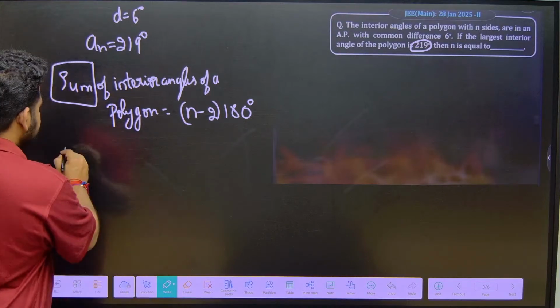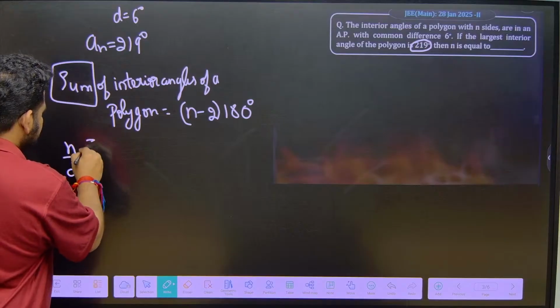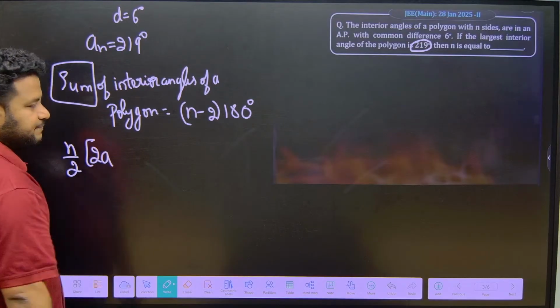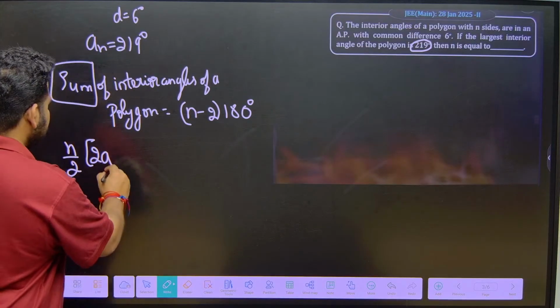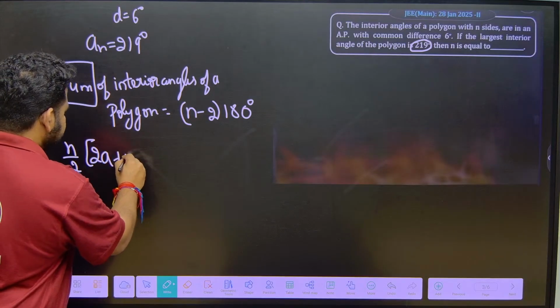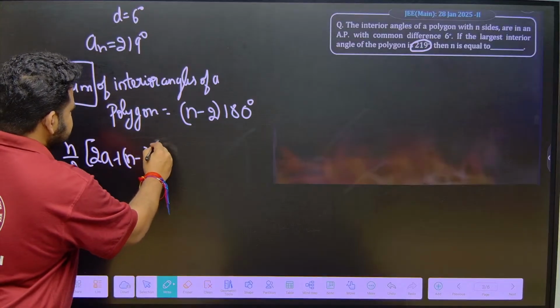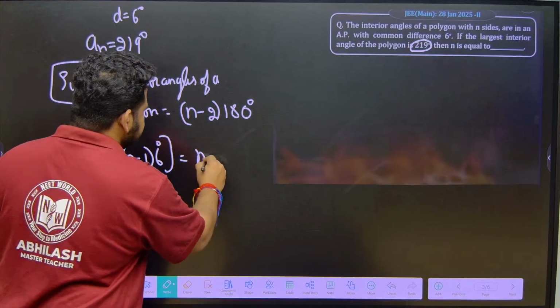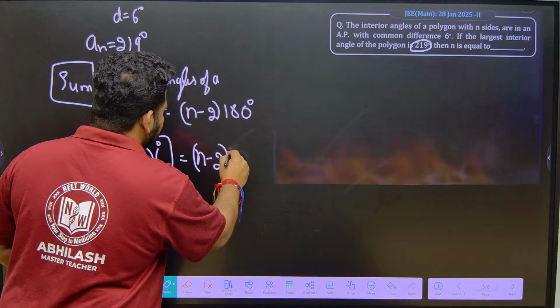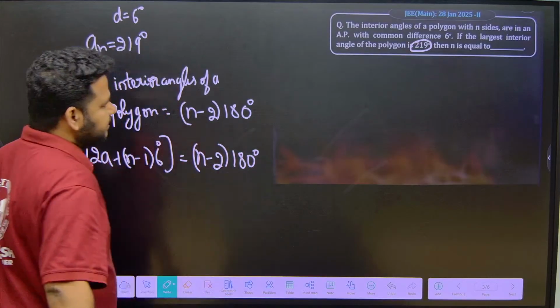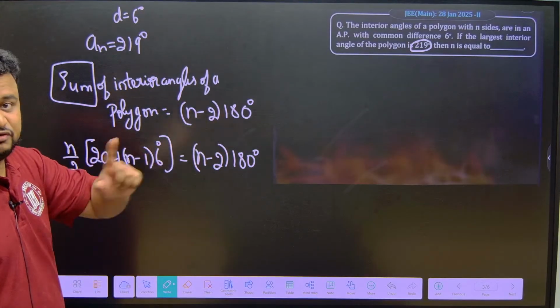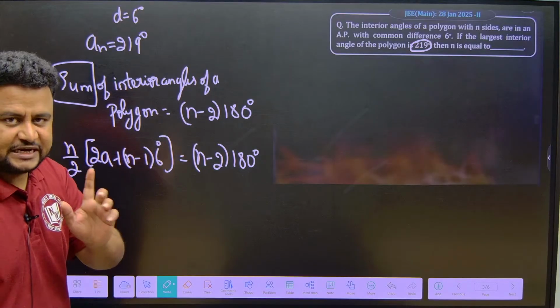It is nothing but n by 2 into [2a plus (n minus 1) into d]. d is nothing but 6 degree, I will write it as just 6. So this is equal to (n minus 2) into 180 degree. This is what I have. They are asking us to find the value of n, that is the number of sides we have to find out here.